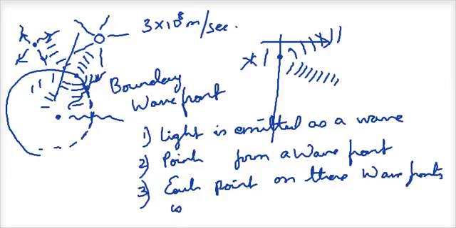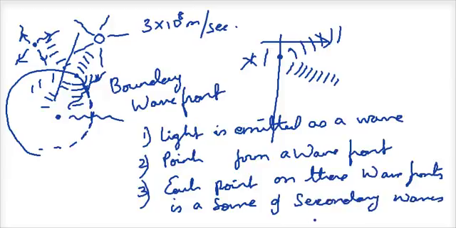is a source of secondary waves called wavelets. Okay, so this is what constitutes Huygens principle.